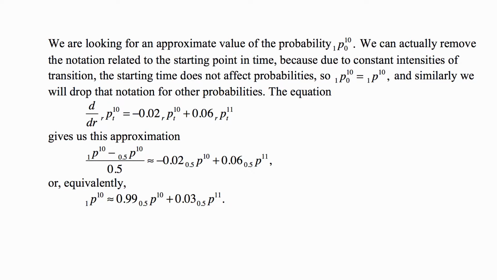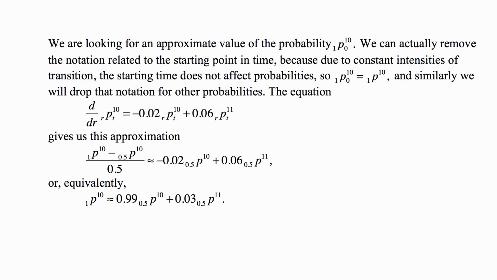We can actually remove the notation related to the starting point in time because due to constant intensities of transition, the starting time does not affect probabilities. And this is just like constant force and exponential distribution, or constant hazard rate for exponential distribution. The starting time does not matter for future mortality if you have constant force. That's the same phenomenon here.